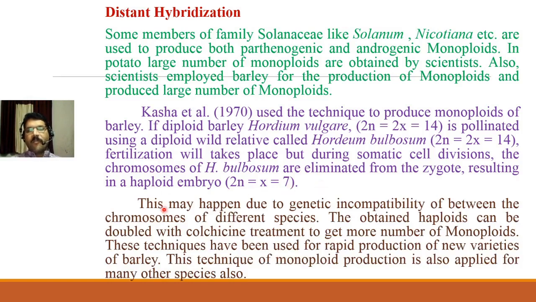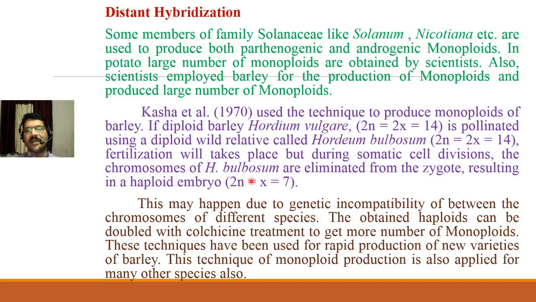Now why has this happened? How and why have the chromosomes of Hordeum bulbosum been eliminated? This may happen due to genetic incompatibility between the chromosomes of different species, because we have selected different species, Hordeum vulgare and Hordeum bulbosum. So there will be genetic incompatibility, meaning these chromosomes of two different species will not accept each other, and the obtained haploid can be doubled with colchicine treatment.